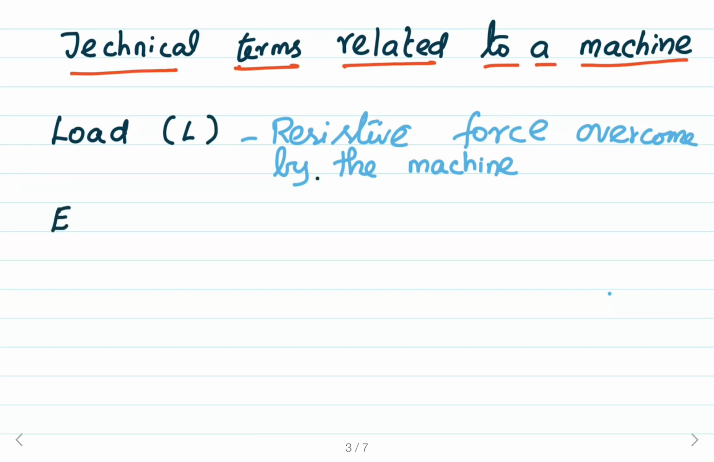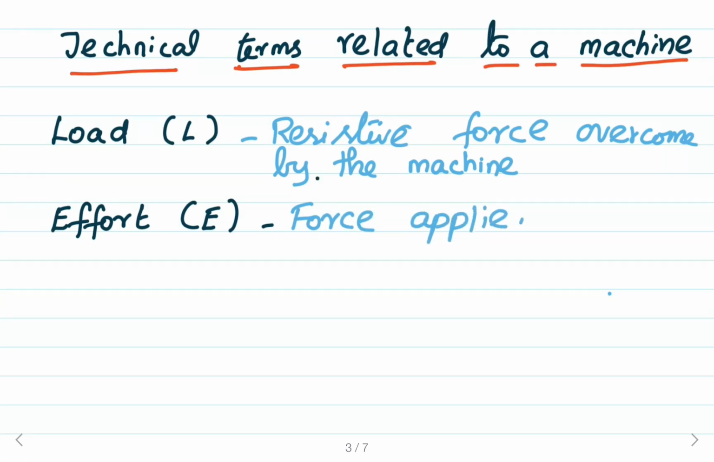Second one is effort. Effort is represented by the symbol E. It is the force applied on the machine by the operating person to overcome the load. For what purpose are we applying the force on the machine? To overcome the load. The force applied on the machine to overcome the load is called the effort.